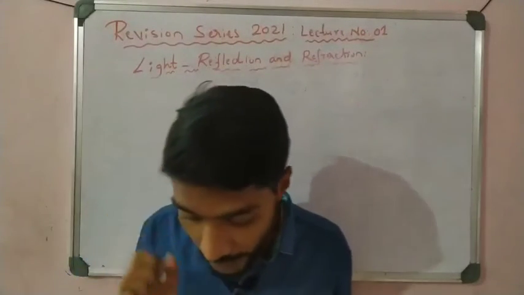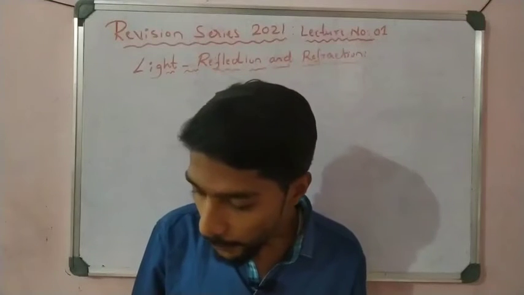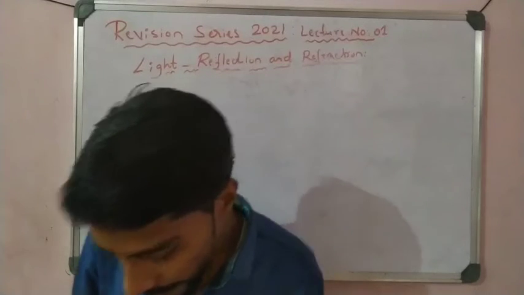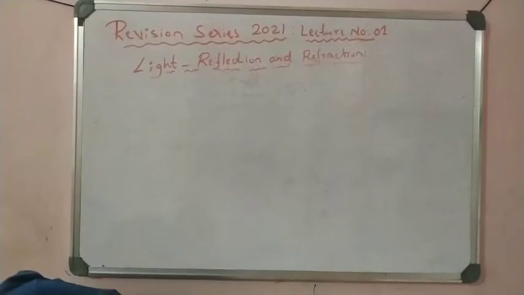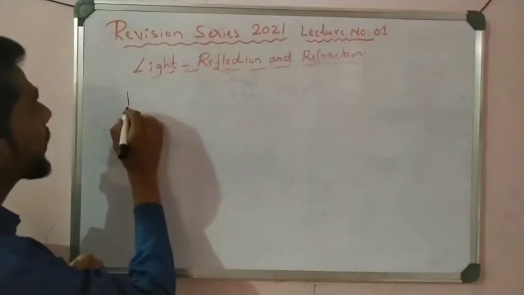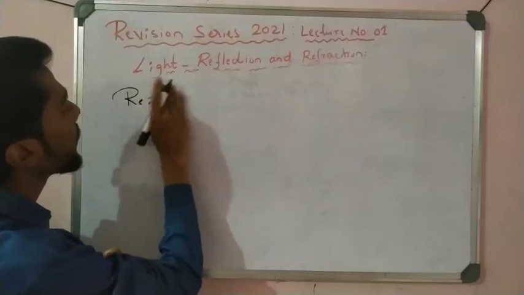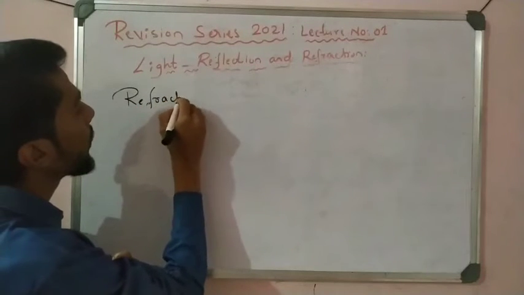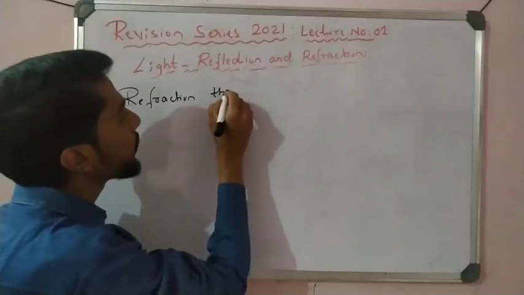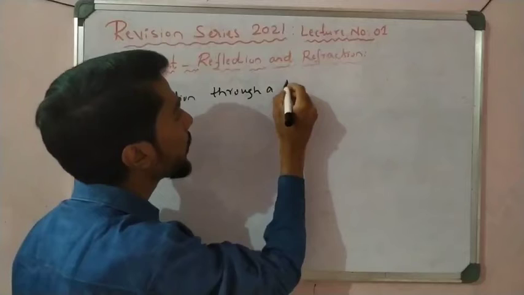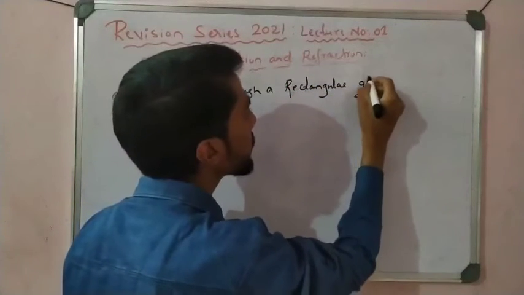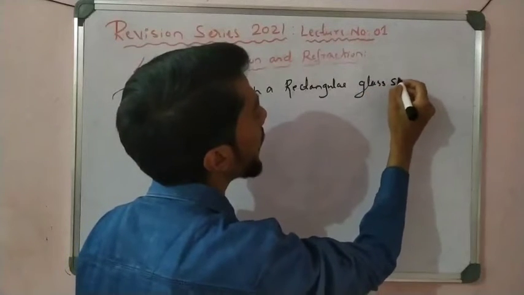Now students, after that we have to learn a very important point about refraction of light: refraction through a rectangular glass slab.